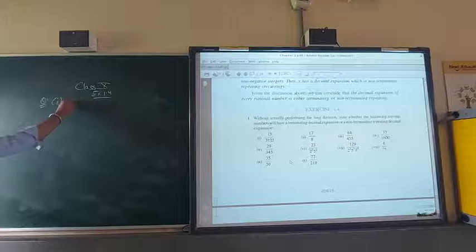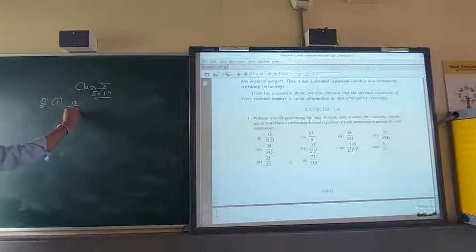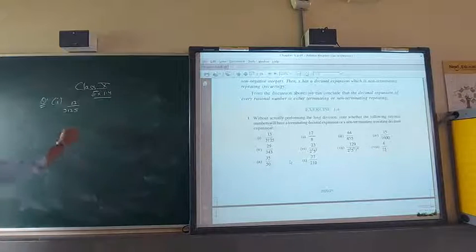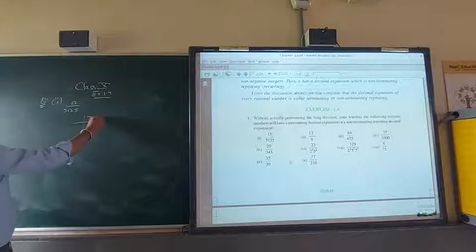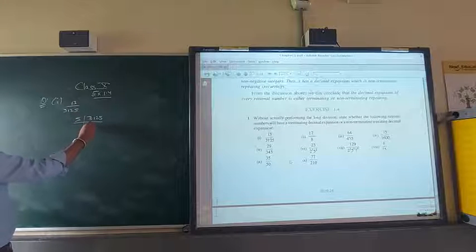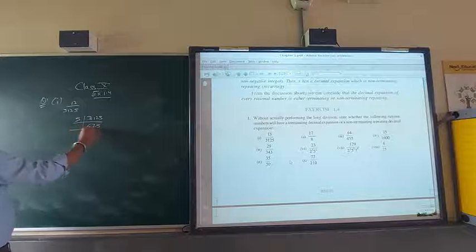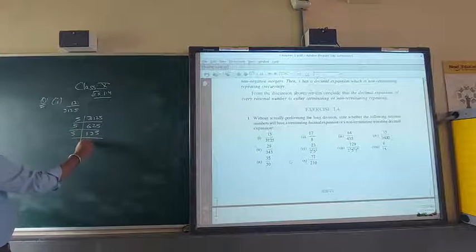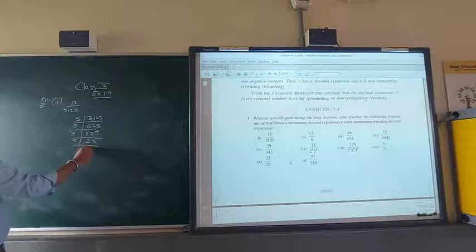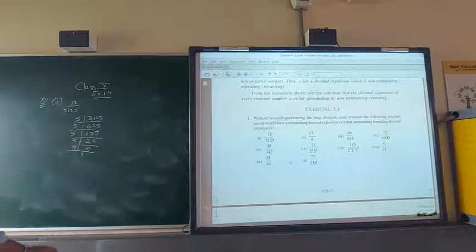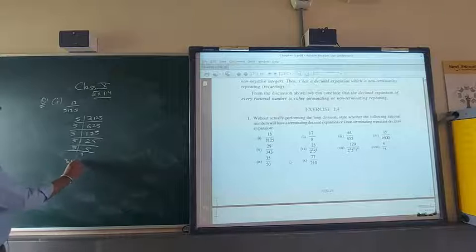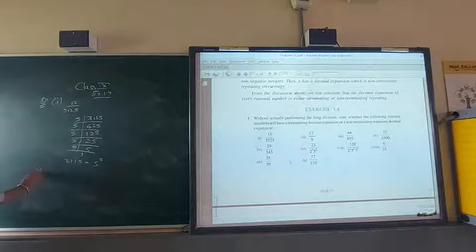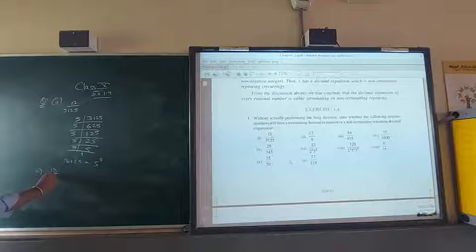First, 13 upon 3125. Whatever number is in the denominator, take this number and factorize it. 3125: 5 sixes are 30, 5 twos are 10, 5 fives are 25, and so on. 5 is coming 5 times, so 3125 is 5 power 5. So we can write 13 upon 5 power 5.